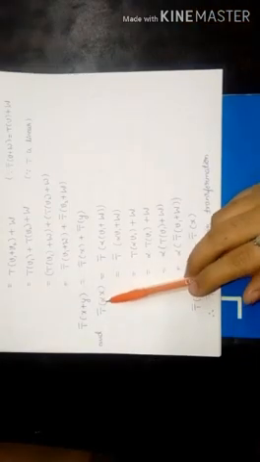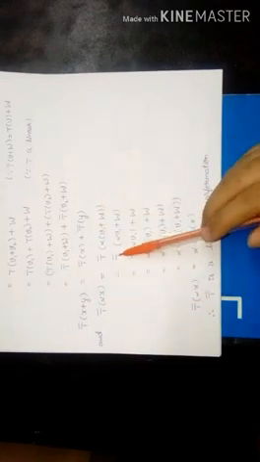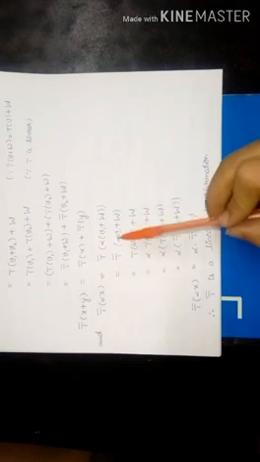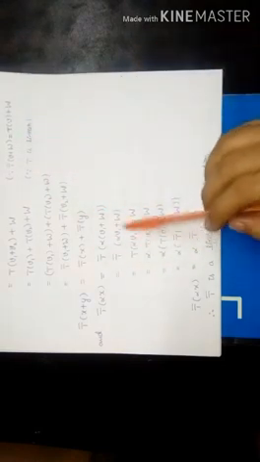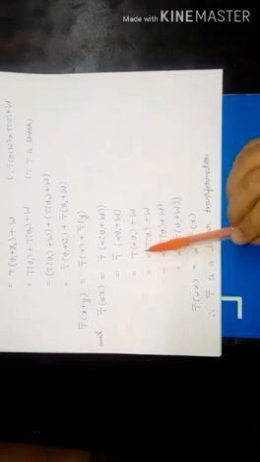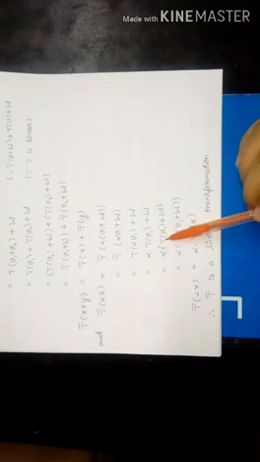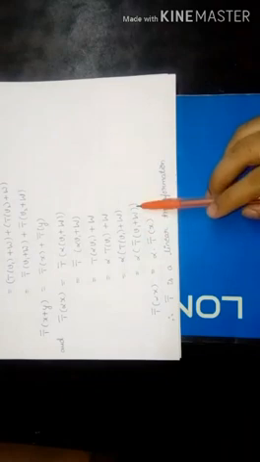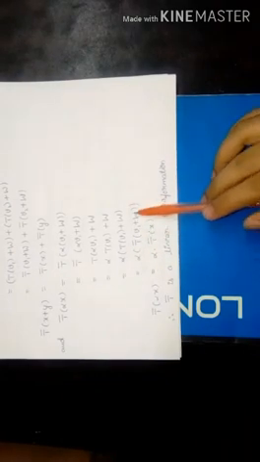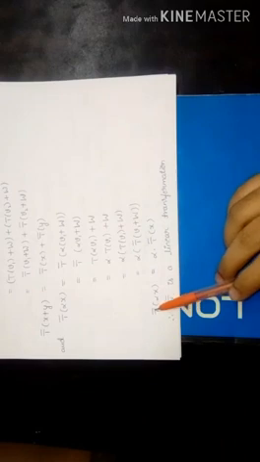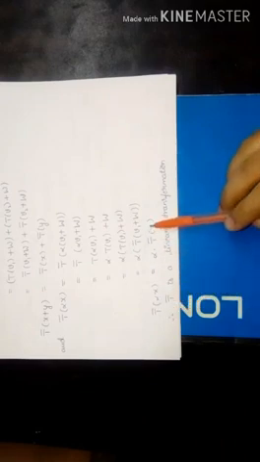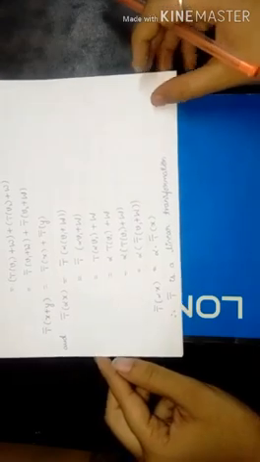And now T bar of alpha x is equal to T bar of alpha times V1 plus W, which is equal to T bar of alpha V1 plus W. So by using the definition, it can be written as T of alpha V1 plus W, which is equal to alpha into T of V1 plus W, because T is linear, which is equal to alpha into T of V1 plus W. So this can be written as alpha into T bar of V1 plus W, and V1 plus W means x. So therefore we get T bar of alpha x is equal to alpha into T bar of x. So therefore T bar is a linear transformation.